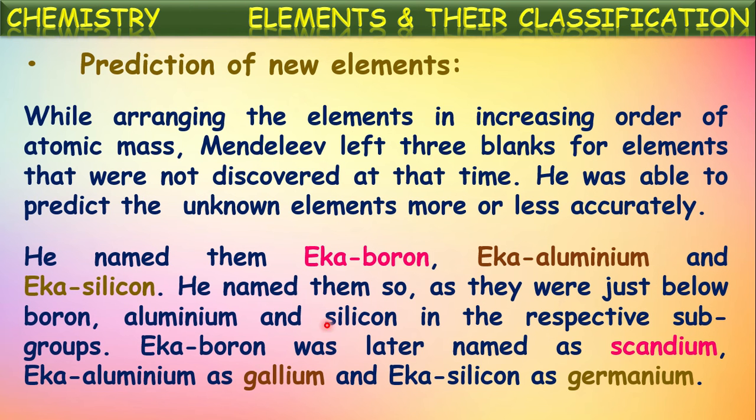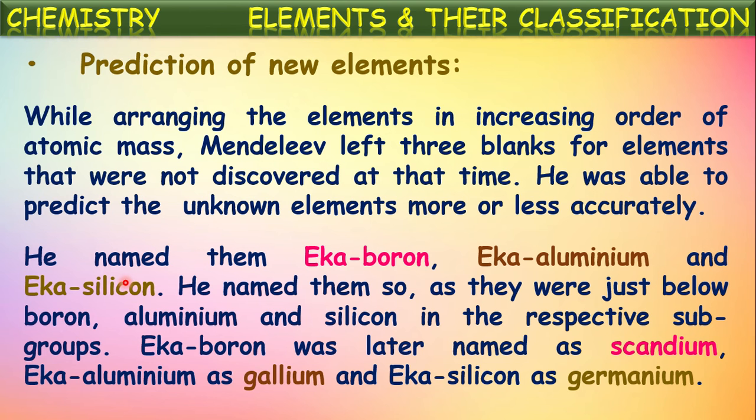Later, this Eka boron was named as scandium, Eka aluminium was named as gallium, and Eka silicon was named as germanium after their discovery. So in this way, he succeeded by leaving certain gaps in his periodic table. He assumed that certain elements were to be found and should be filled in these gaps.